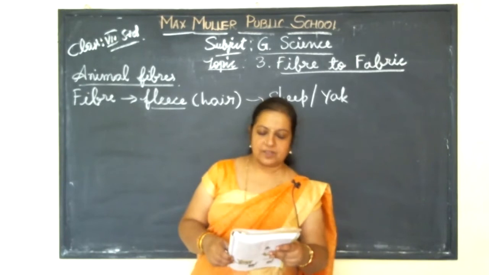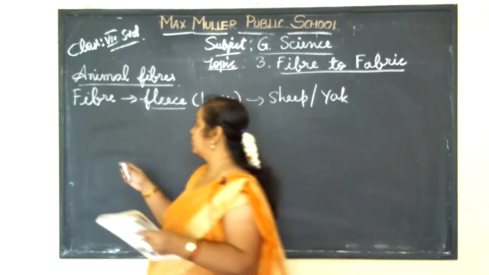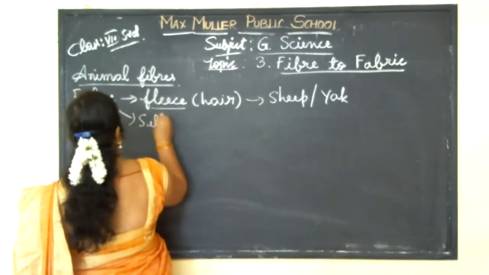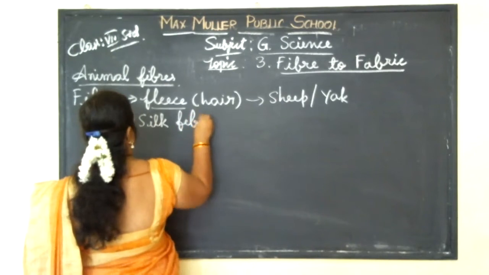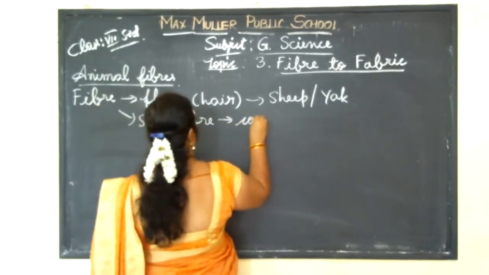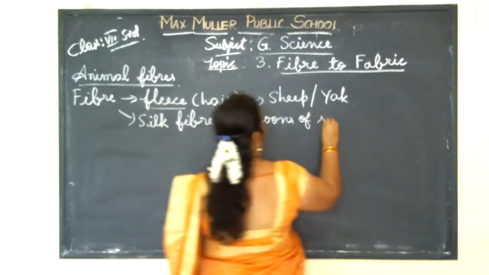Silk fibers come from the cocoons of the silk moth. One more fiber, that is silk fiber, we are getting from the cocoons of silk moth.